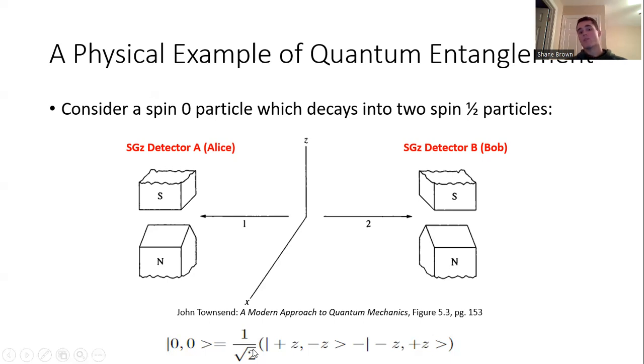So you can imagine particle 1 going over here to the left towards a Stern-Gerlach z direction detector. We'll say Alice has control of that detector. And then we have Bob over here for the second detector to measure particle 2. All right.